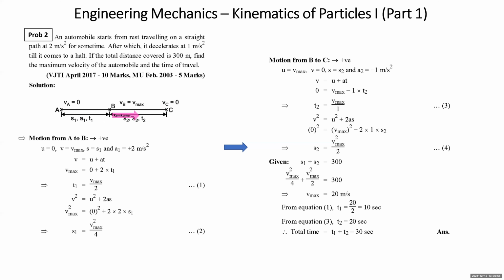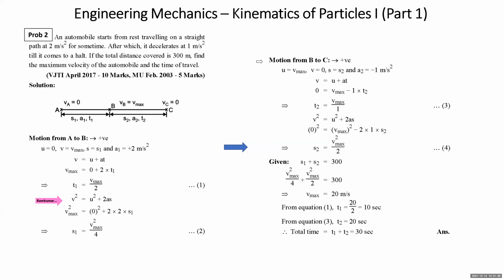Motion from A to B is accelerating motion. We took towards right as positive. As you can see, U is 0, V is V maximum. So final velocity is into consideration, right? Acceleration of the first segment of the motion is +2 meter per second square. We write V is equal to U plus AT. V is V max, U is 0, so V max equals 2 into T1. T1 comes V max by 2. V square is equal to U square plus 2AS. V is V max, U is 0, 2A S1. S1 is V max square by 4. So this way we applied the two equations of motion which are applicable here.